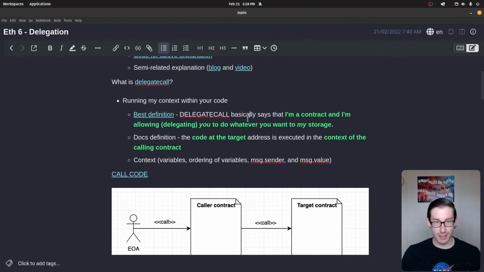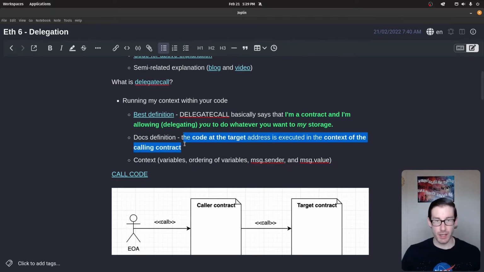This person's explanation is that delegate call basically says that I'm a contract and I'm delegating you to do whatever you want with my storage, meaning context or state. And you'll hear those synonymously discussed with delegate call. Specifically, context, state, and storage is all basically allowing the caller. So if I'm the caller and you're the callee, I'm calling to you to execute the code, and then you're going to execute that code on my context, my state, or my storage.